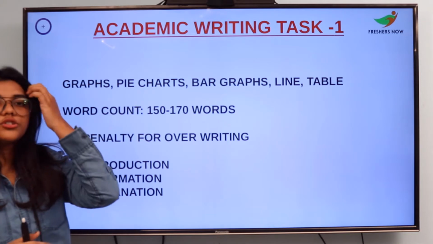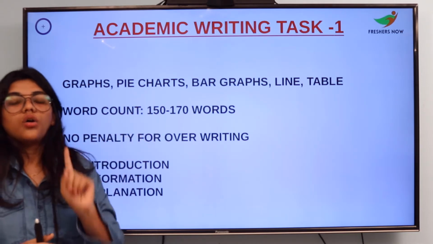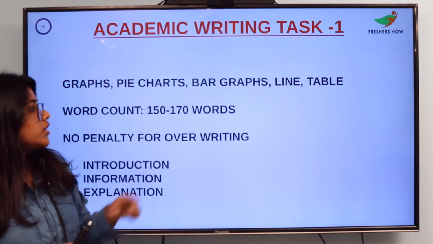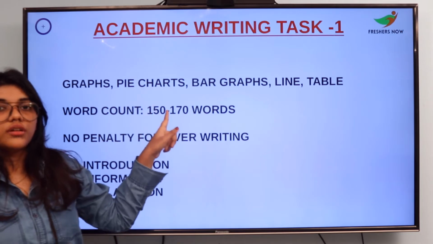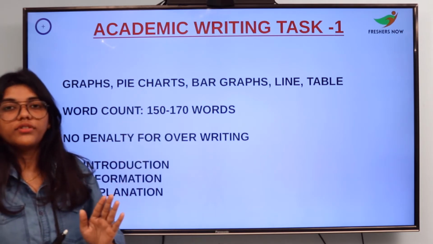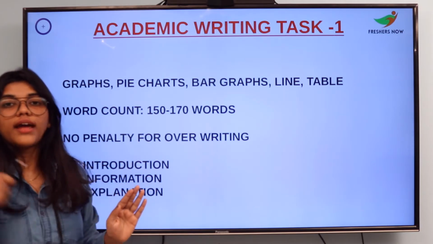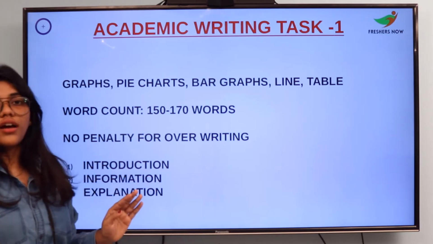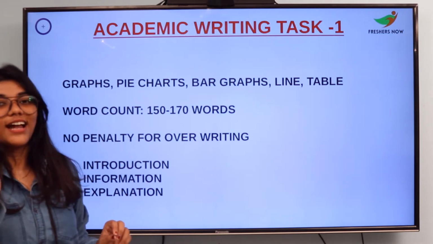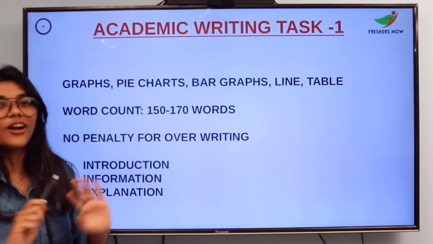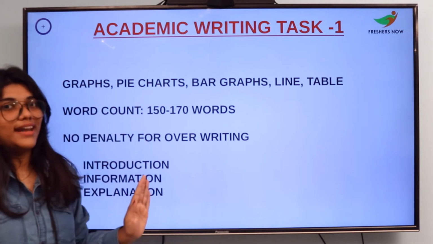The word count which you should maintain is 150 to 170 words. Remember, your word count should not go less than 150. It can be more than 150. There is no penalty or negative marking for extra writing. If your writing is less than 150, then please consider that your answer is not considered at all. So please make sure you are writing more and not less.